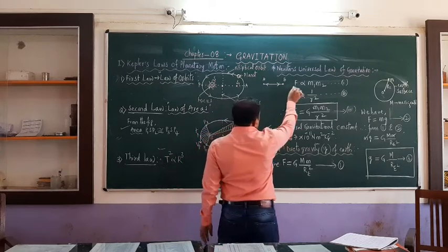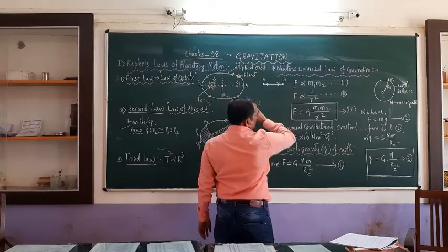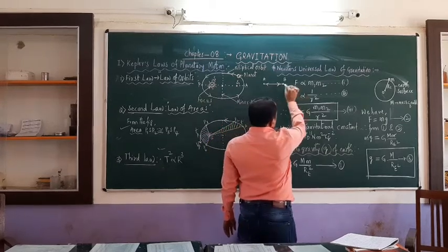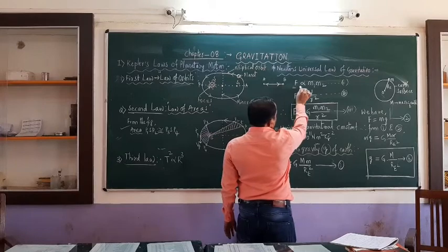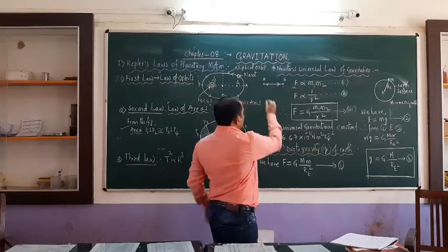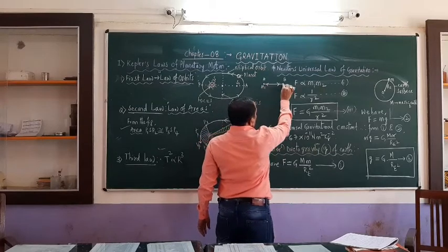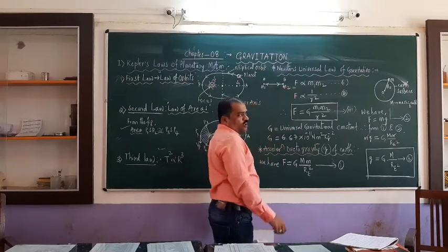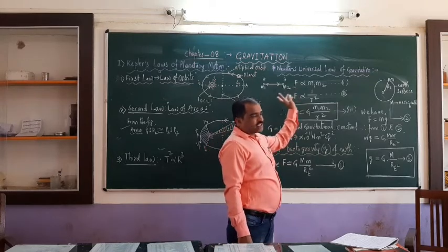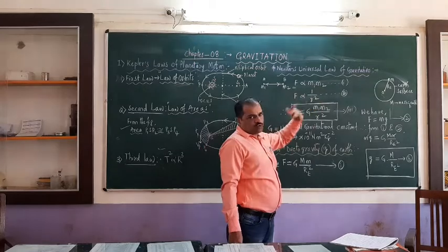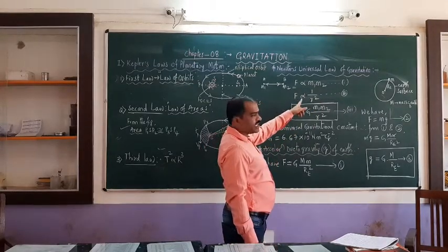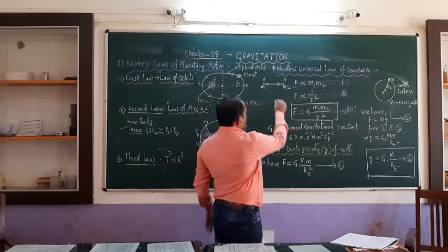And on what factor the force of attraction depends. The force of attraction between these two is directly proportional to the mass of the two bodies. Let M1 be the mass of A and M2 the mass of B. Then the force of attraction is directly proportional to the product of the masses of the two particles, M1 into M2.